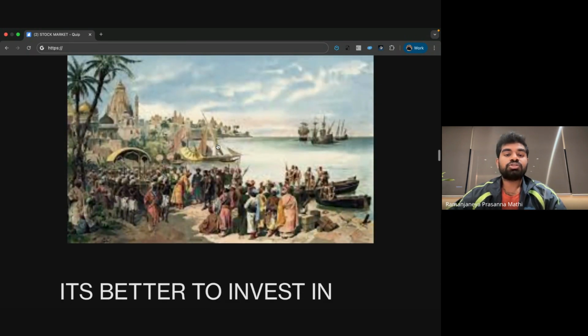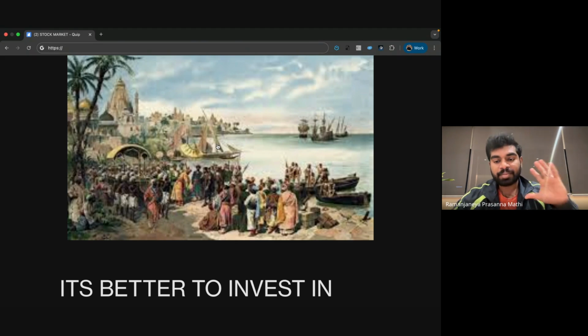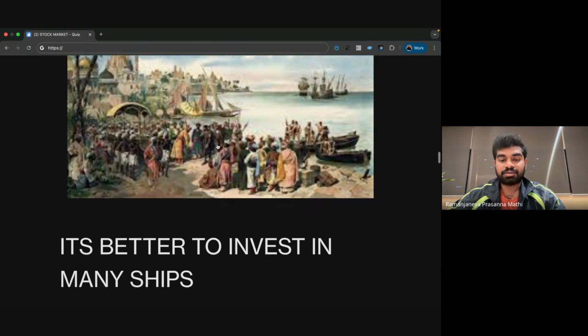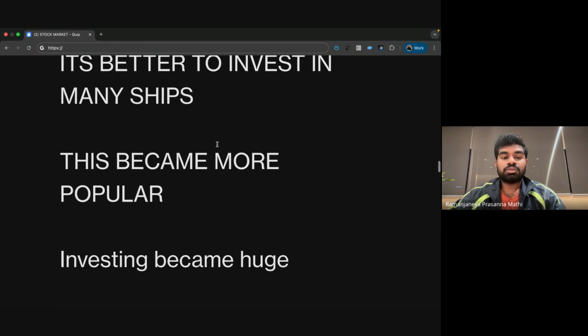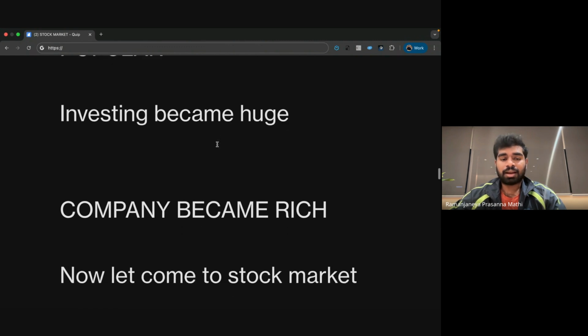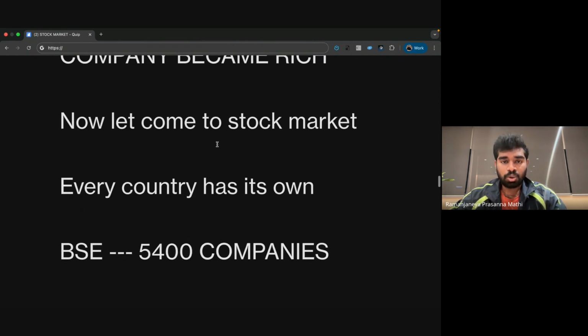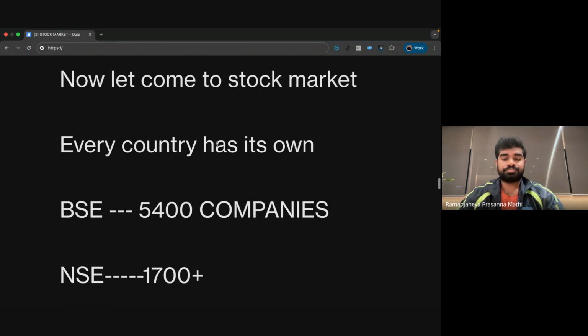You understood, right? So this is how they made a deal with the locals, the Dutch East India Company, and they became very rich. Dutch East India Company, English East India Company, they became very rich. So this is the idea of stock market 400 years back. So the company became rich. Now we will come to our point.